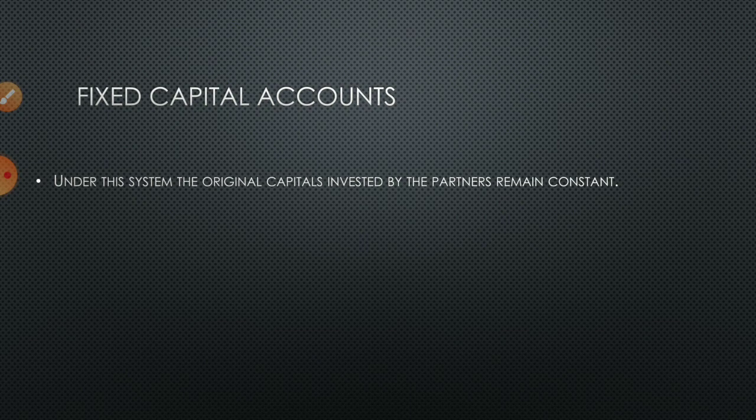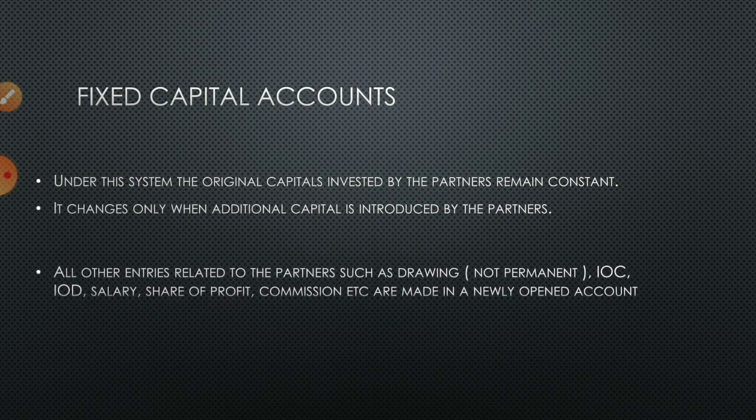If no additional capital is introduced and no drawings are made, the capital balance of the partners remains the same throughout the year. It changes only when additional capital is introduced or permanent withdrawal is made.